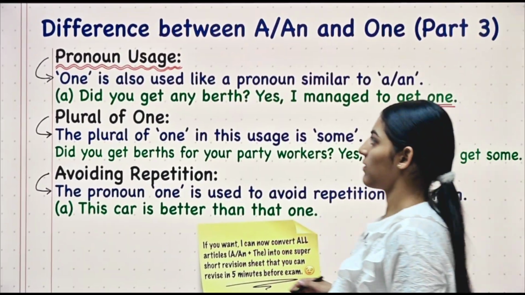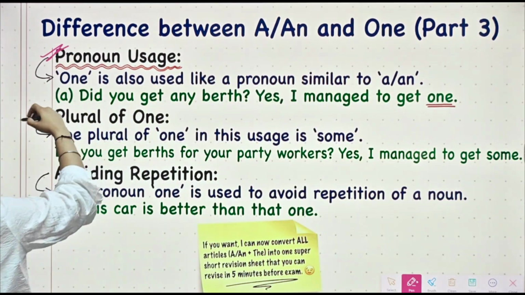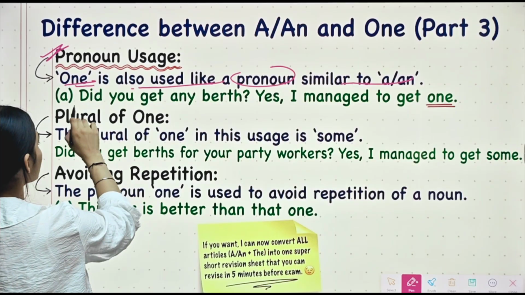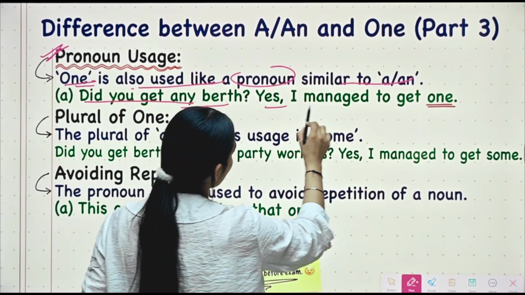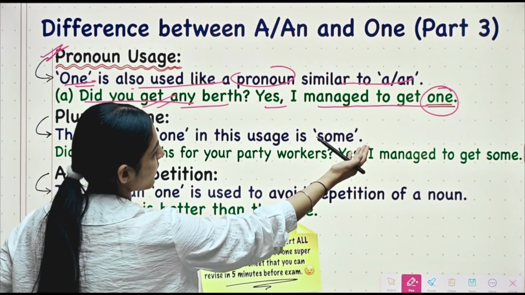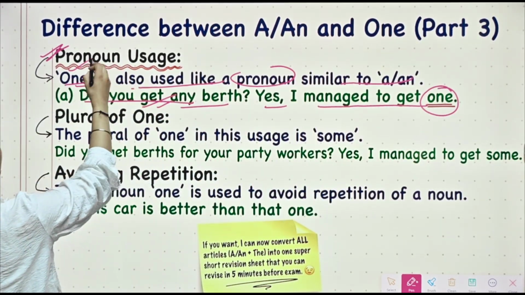Alright, and the last one that we have for today is pronoun uses. One is also used like a pronoun, similar to a or an. For example, did you get any berth? Yes, I managed to get one. So here one berth is there. I got one berth. So here we can see the one is behaving as a pronoun.